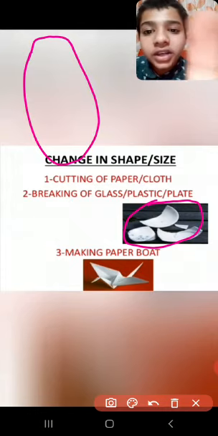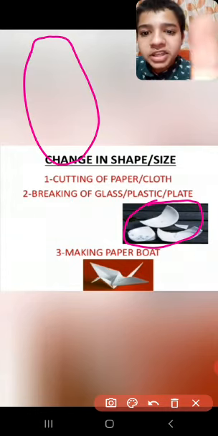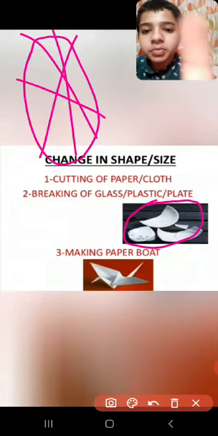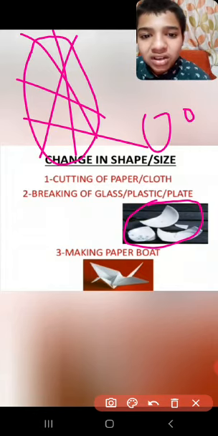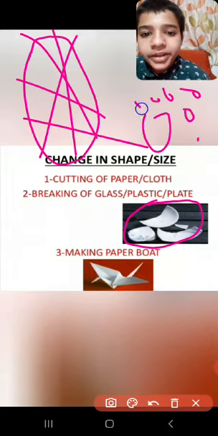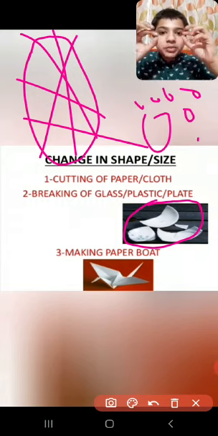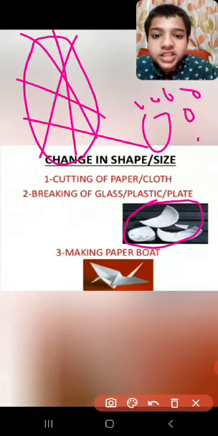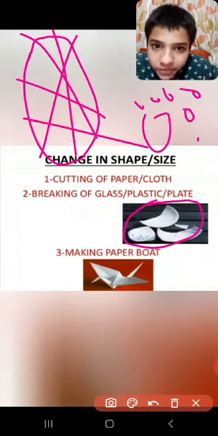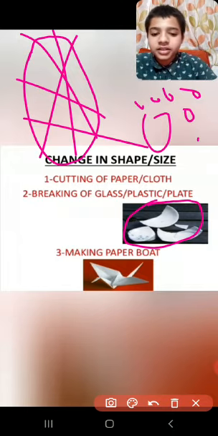Now when you broke it, it turns into many pieces. Pieces means it became very small in size. At first it was big, now it became small. That's why size changes. Did you understand? Right.